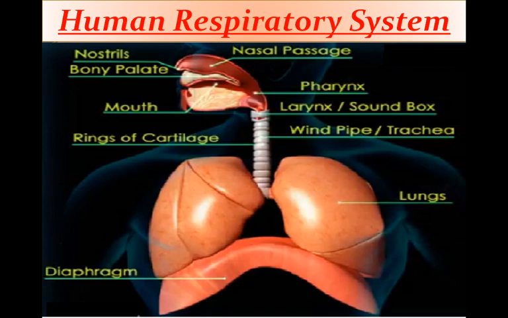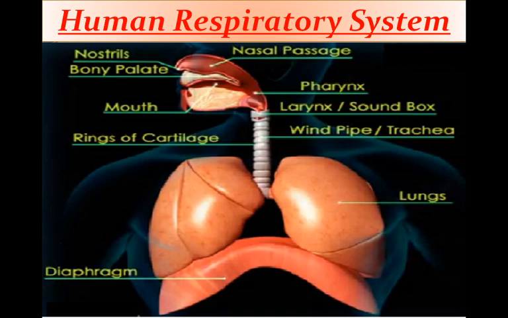Nostrils lead to the nasal passage, which is also known as the nasal cavity, lying above the bony palate present in the mouth. Mouth leads to the buccal cavity or oral cavity. Both these cavities open into a common passage called pharynx.